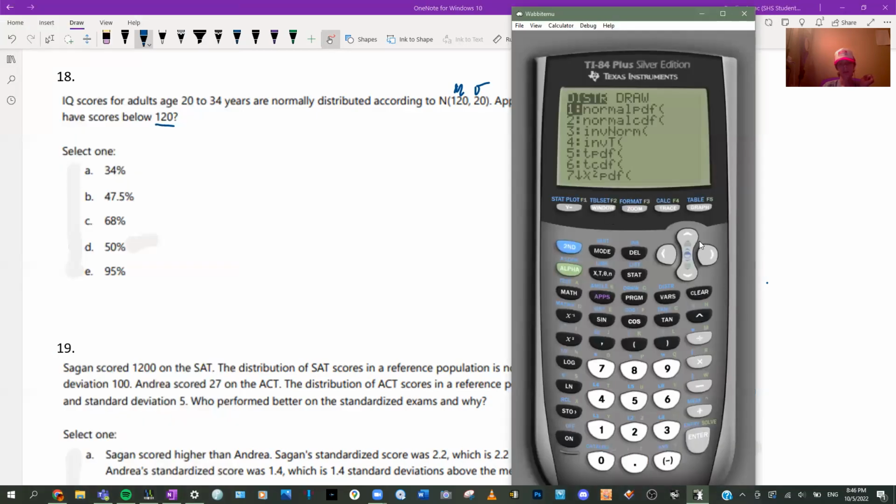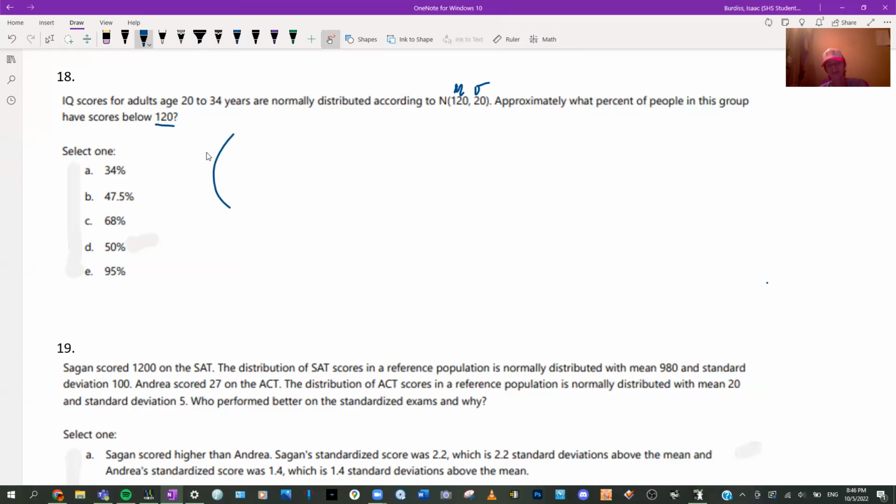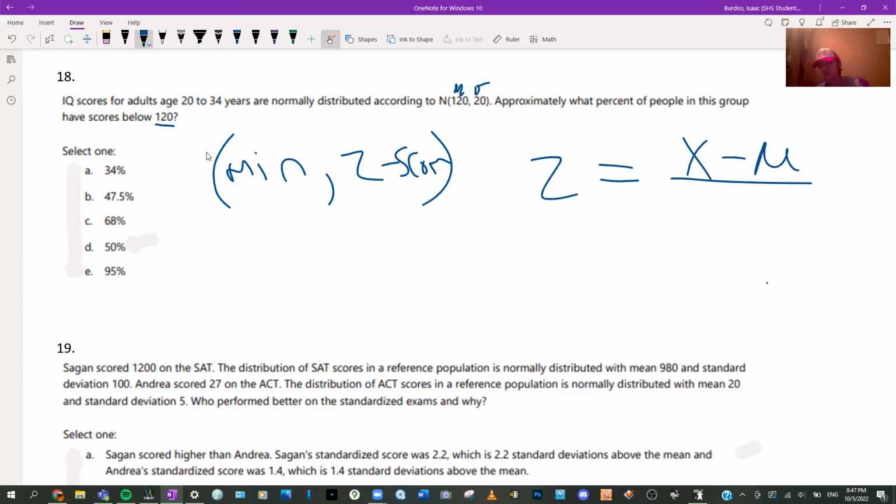Second vars, normal CDF. Now we're going to type in, since it's below, what I said in the video before: if it's something below, we would do minimum, and then the z-score of whatever it is. So we're not going to do minimum 120. Minimum z-score of 120. So the z-score we know is this. 120 minus 120. Oh, wait a second.